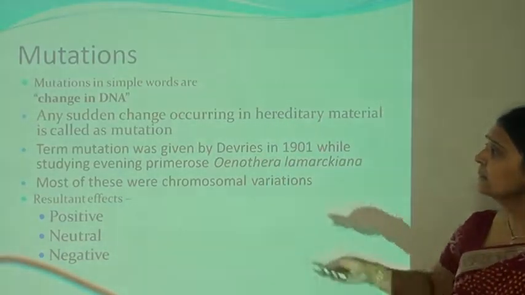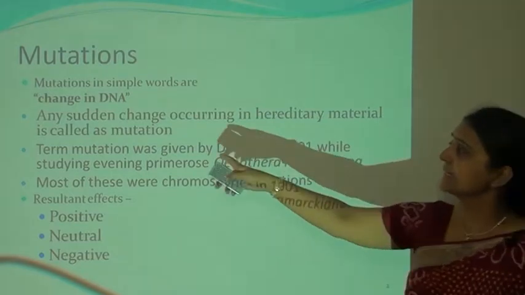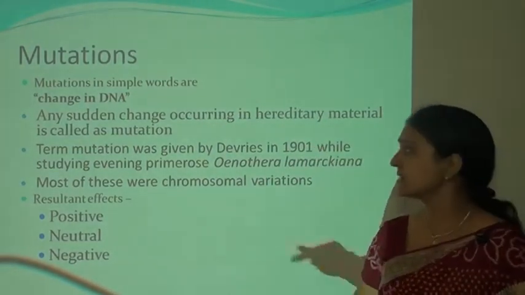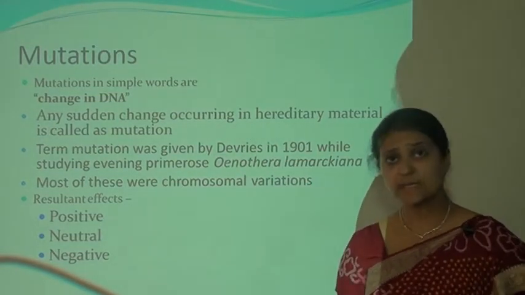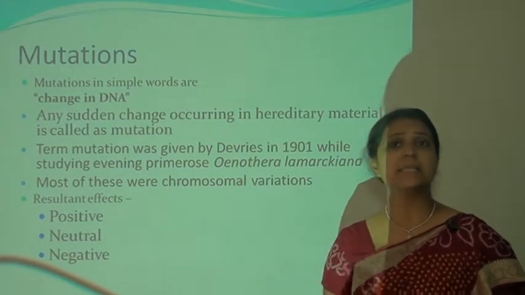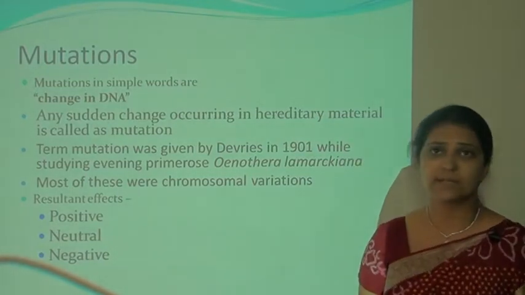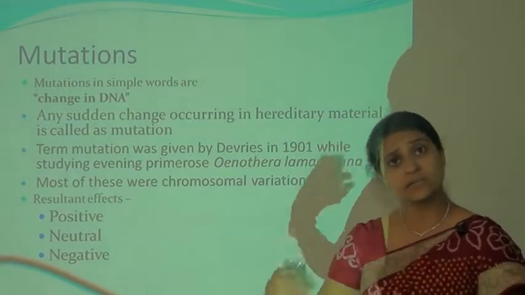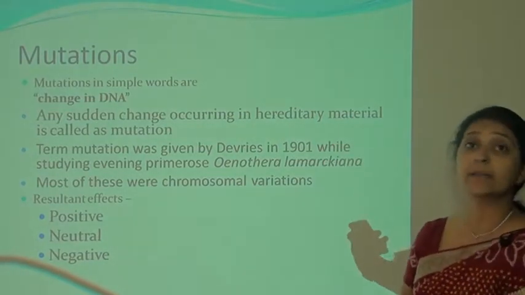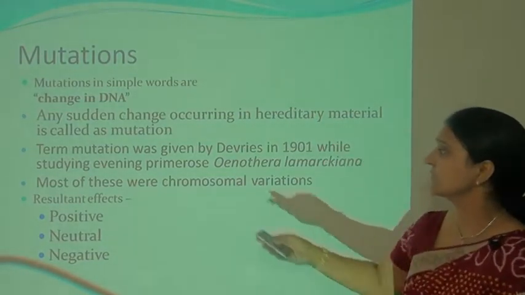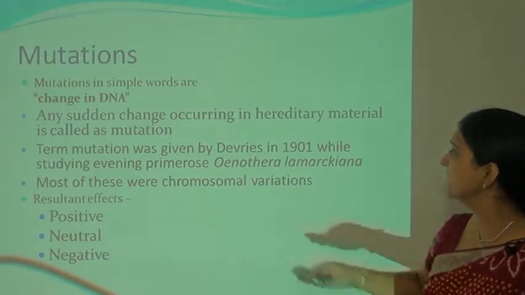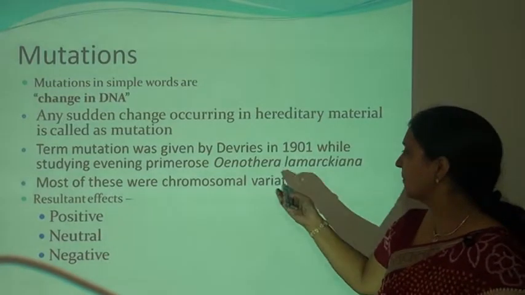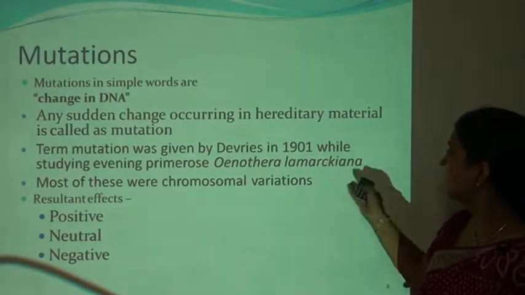What is mutation? Mutation in simple words is the change in DNA. Any sudden change occurring in the hereditary information is called the mutation. Mutation is the stable inheritable change in the DNA. This mutation in the DNA will pass from generation to generation. So it is stable and inheritable. It will pass from parents to the offspring. The term mutation was given by De Vries in 1901 while studying the evening primrose, that is Oenothera lamarckiana.